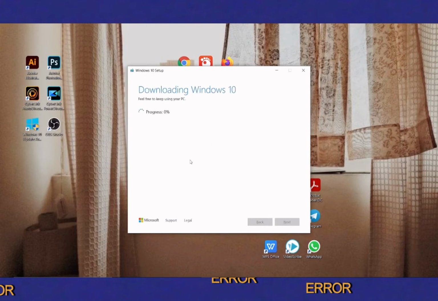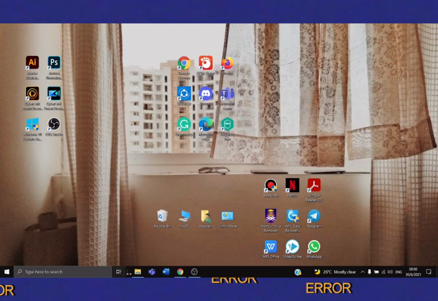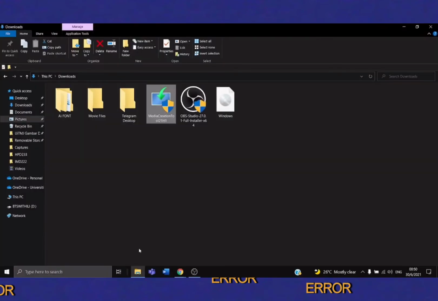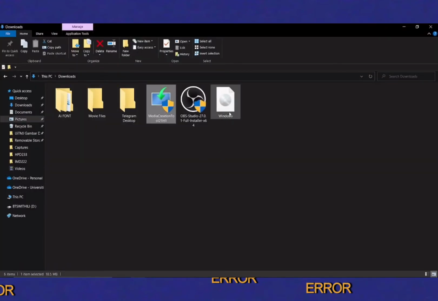You need to wait a little bit longer for the Windows 10 setup to download. Okay, for this one, you need to wait until it's finished downloading. And then it's done. Click finish. Okay, this is a sign that your Windows ISO is already done and ready to use.